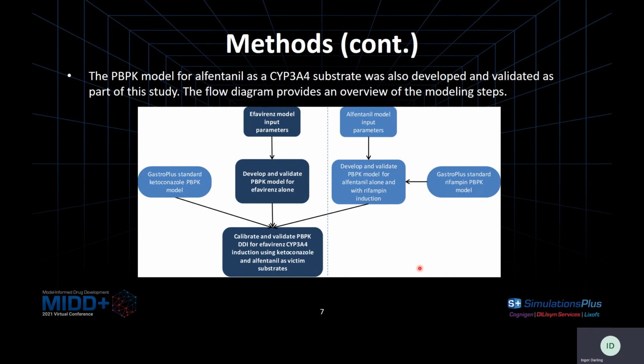And in order to have more confidence in the induction parameters for efavirenz, we chose to use two CYP3A4 substrates. And for this, based on literature data that was available, L-fentanyl was chosen. And we needed to develop a model for that. Using the input parameters, we developed and validated the PBPK model for L-fentanyl and used rifampin induction to validate this model. And I'll show you briefly at the end of this talk those simulations.